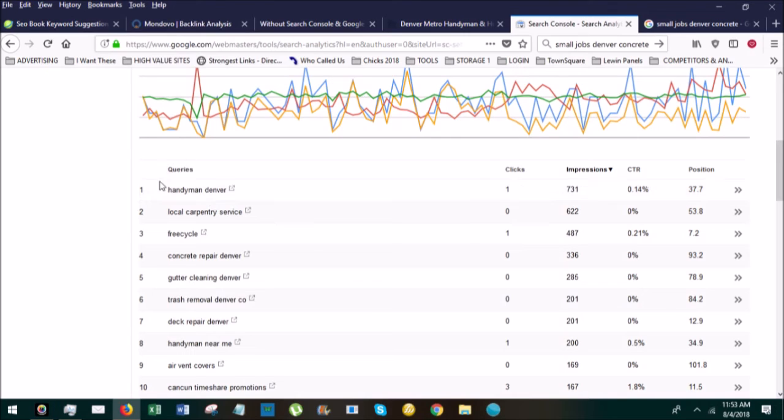And so once I can get positioned into anything Denver, I'm going to be able to write a whole new set of articles with the word Denver in it, right? And so, yeah, definitely little niches here. You can see that right here for Denver gutter cleaning, I'm getting 285 impressions, but I'm really deep in the search results.